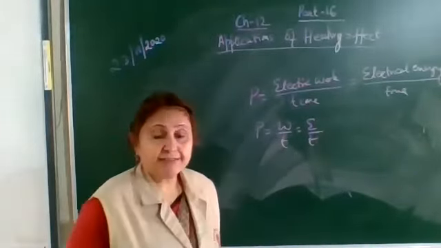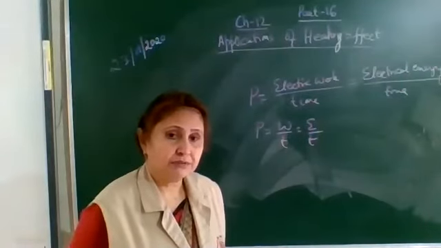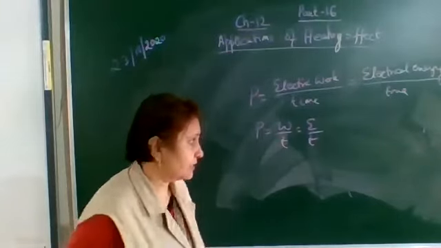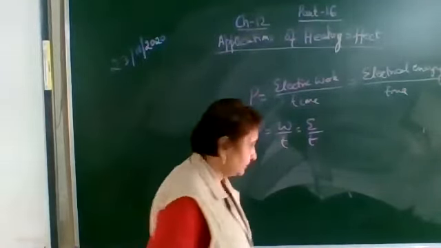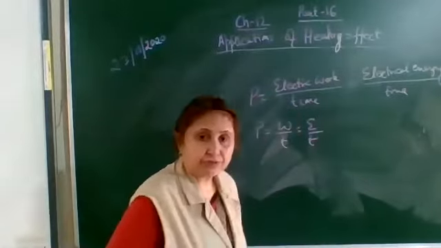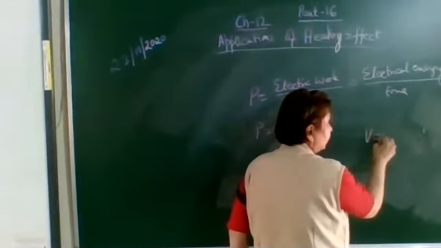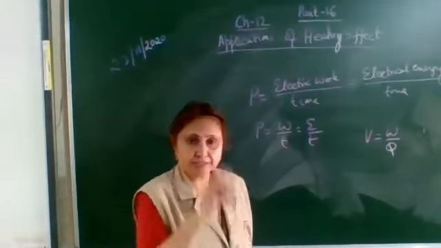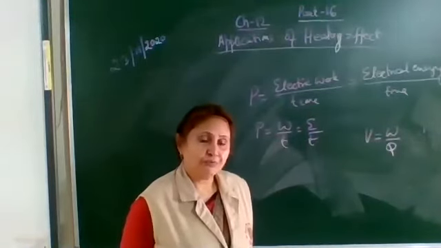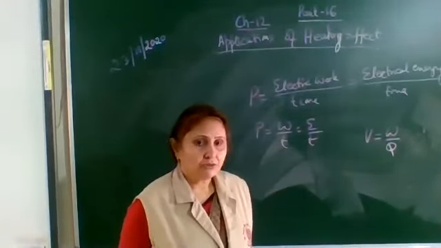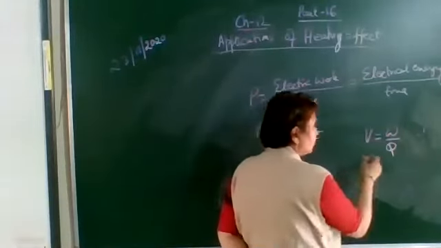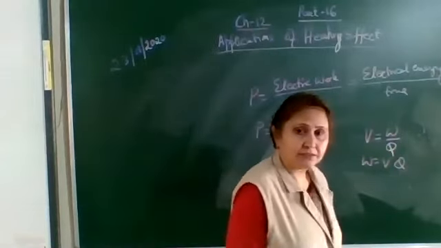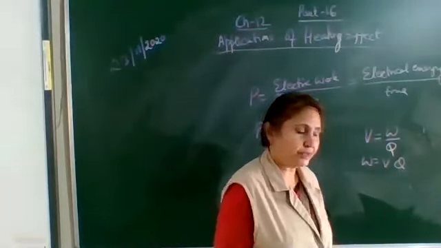Now we have derived the formula of the electric work done: electrical work done is equal to V into I into T. Let's revise how we got this formula. We know that potential difference is equal to work done per unit charge. We have already studied this. The voltage is work done per unit charge. So here work done is equal to V into Q, and we know that current is the rate of flow of charge, that is